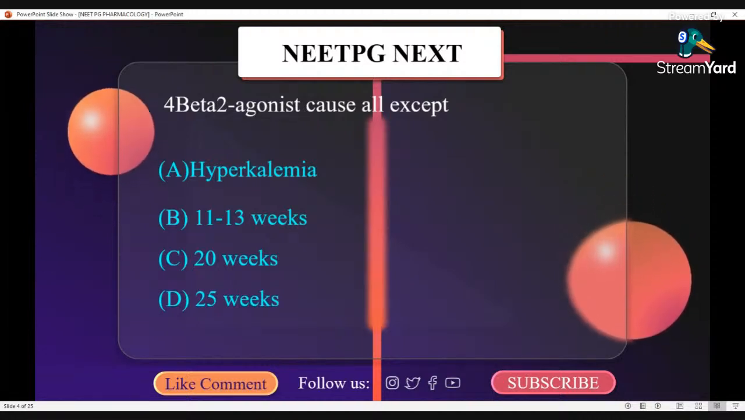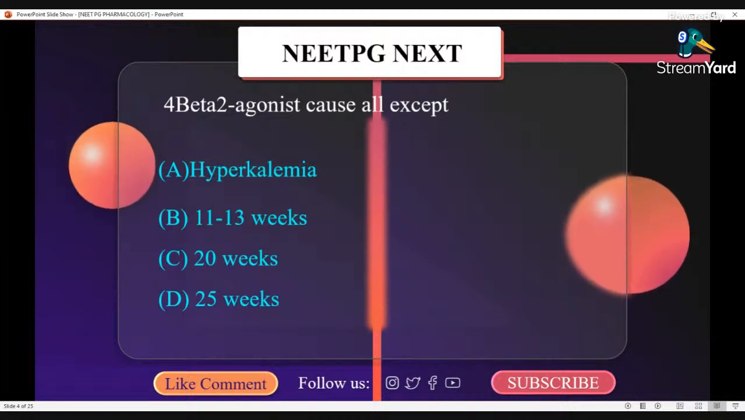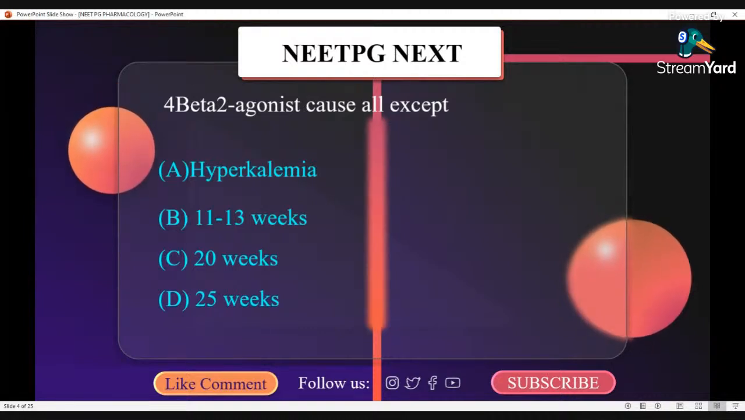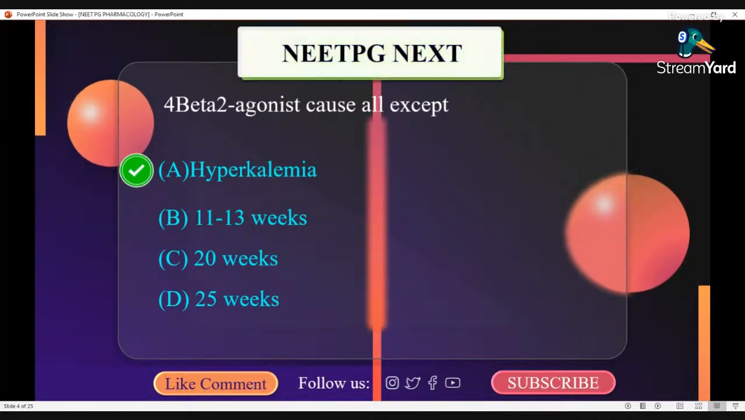The most common side effects of beta 2 agonists are muscle tremor and palpitation. They also cause hypokalemia. They don't cause hyperkalemia. So the correct option here is A, hyperkalemia.